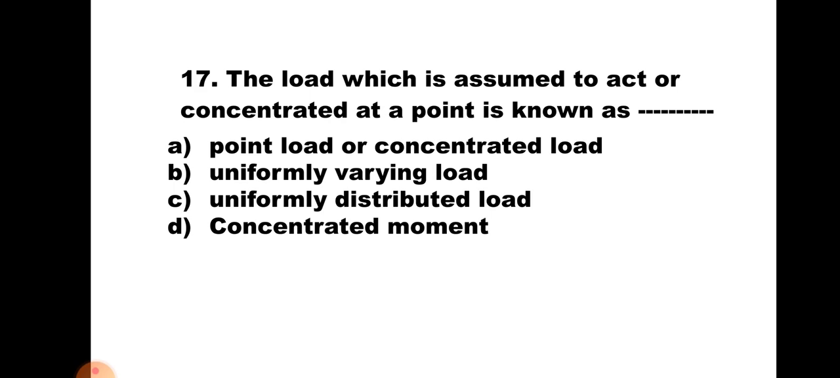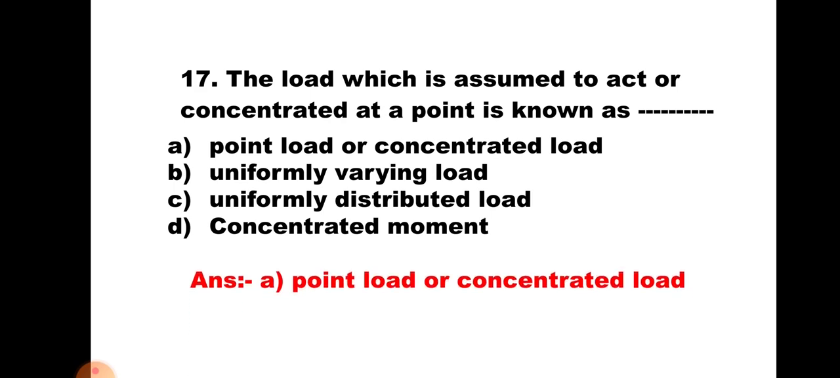Question number 17. The load which is assumed to act or be concentrated at a point is known as: A. Point or concentrated load, B. Uniformly varying load, C. Uniformly distributed load, D. Concentrated moment. Now when the load is assumed to act or to be concentrated at a point, it is known as point or concentrated load. Hence the correct answer is A.